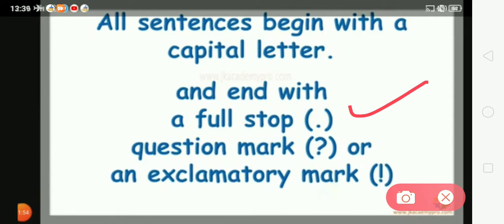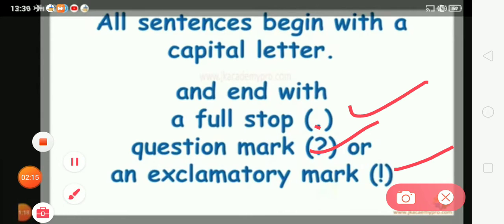All sentences begin with a capital letter and end with a full stop, question mark or exclamation mark. These are the symbols of a full stop, question mark and exclamation mark. Remember that a sentence always begins with a capital letter.